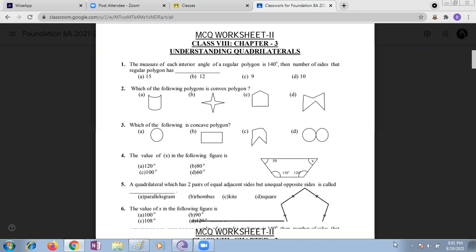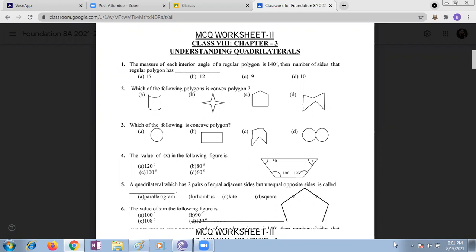The measure of each interior angle of a regular polygon is 140 degrees. The number of sides of a regular polygon. Who will give? What is the sum of each interior angle in a regular polygon, Nana?